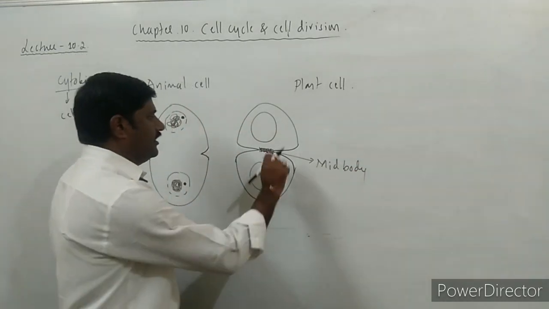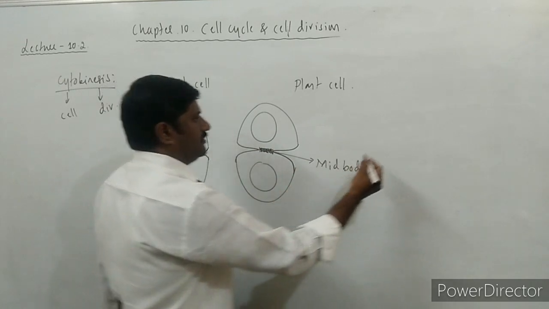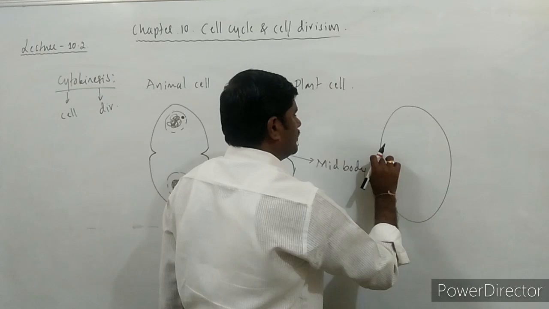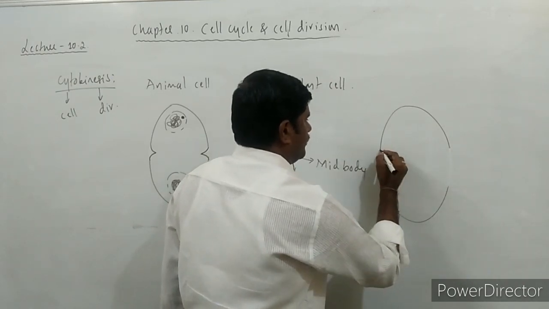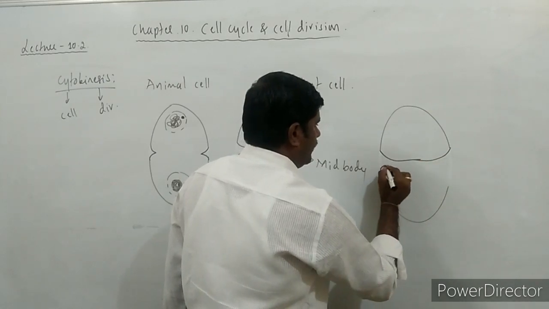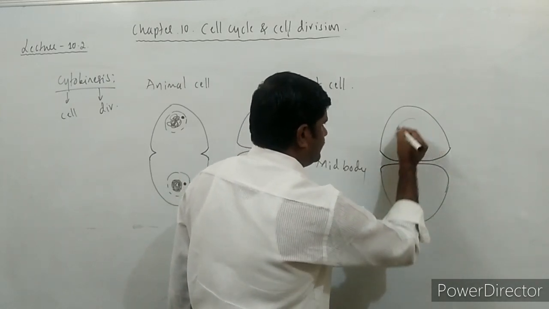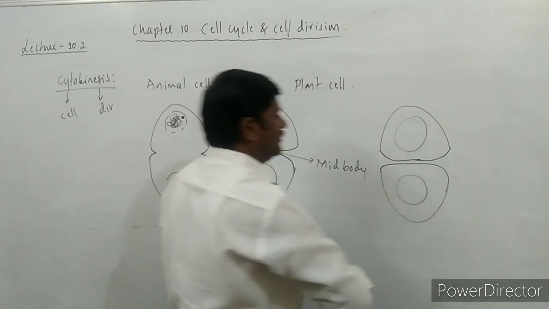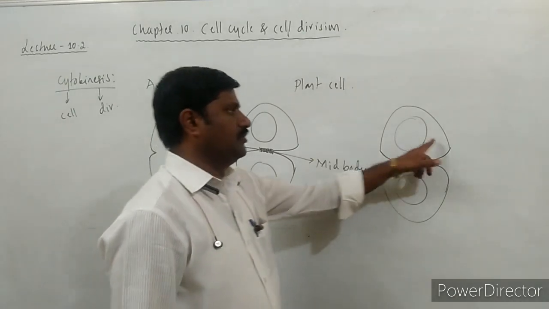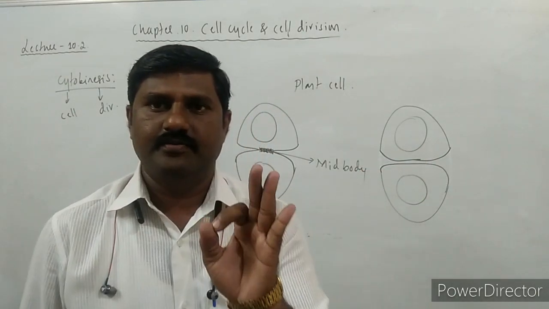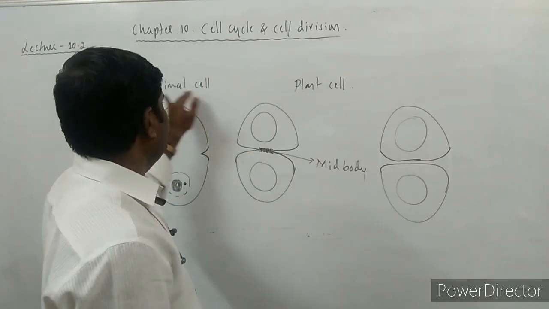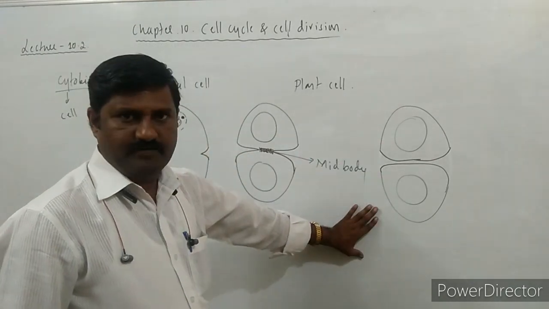This mid-body later disappears, and it leads to the formation of two new daughter cells. This is one cell, this is another cell. So the mid-body disappears, and two individual daughter cells are made. Alright? So this is how two cells are formed in the case of an animal cell.